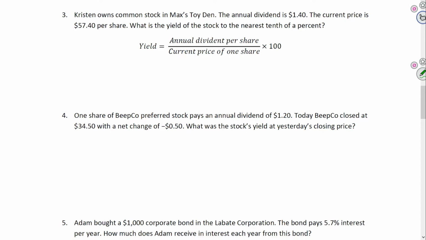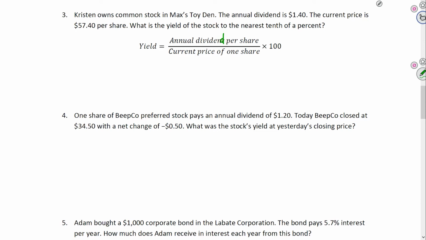This is a new calculation for us, and that is yield. Yield is computed by the annual dividends per share. That's kind of embarrassing, I actually realized that I just misspelled this. Annual dividend per share divided by the current price of 1 share.